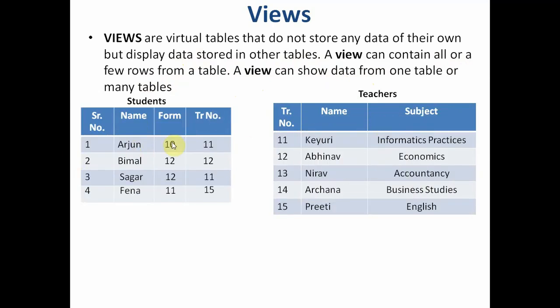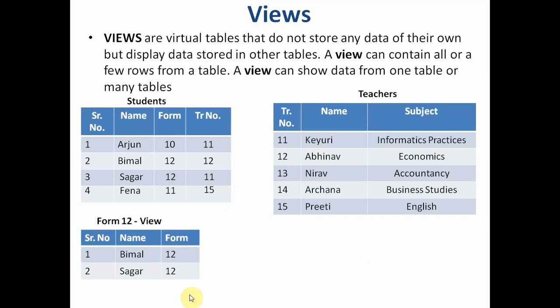So we have these two tables. Now let's see an example of a view. We've created one view with names of students only of class 12.